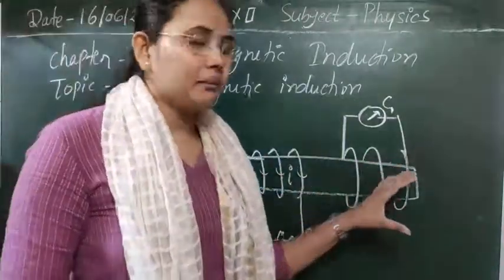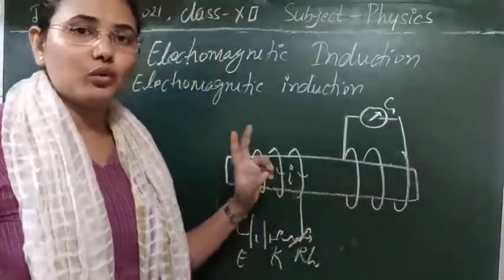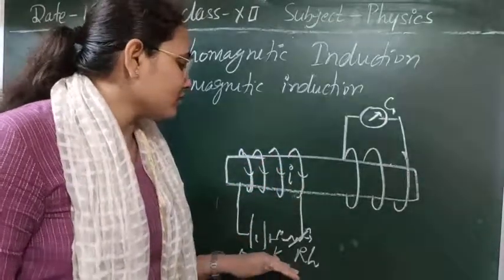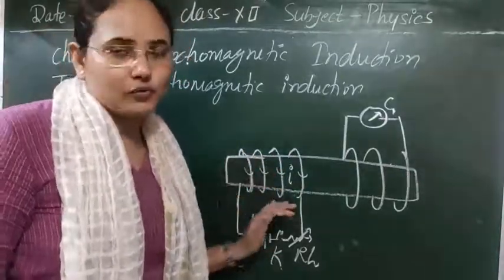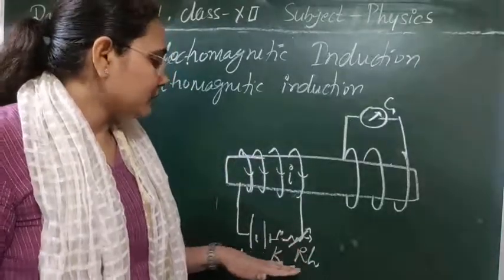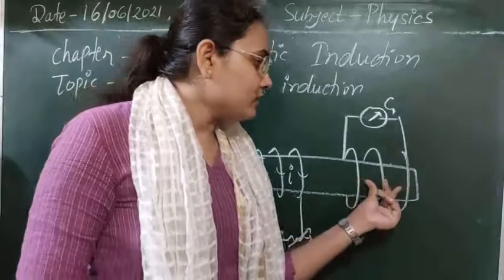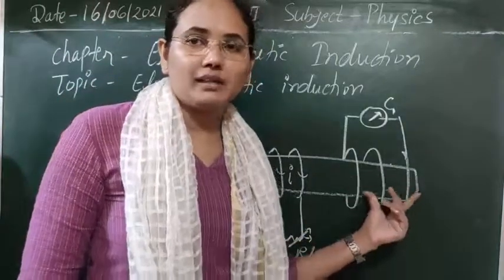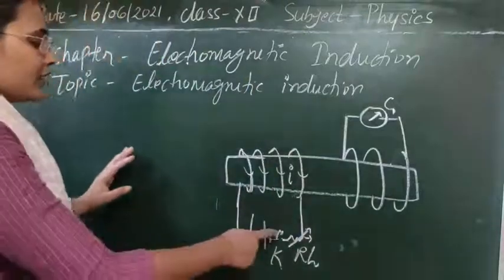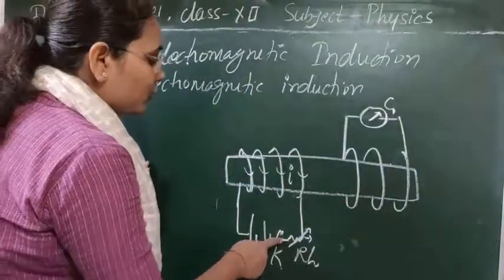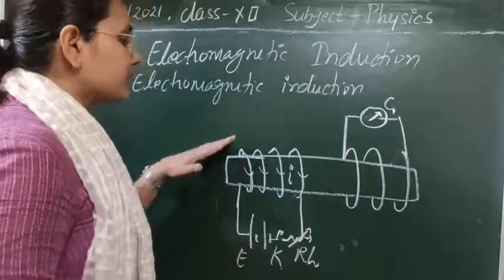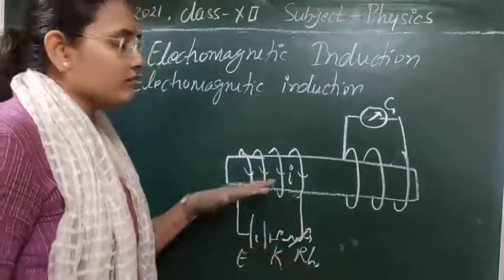This is the magnetic material over which we have wound two loops. In one loop we have connected a battery, rheostat and key, and current flows due to this battery. Whenever we tap this key K, and in this other loop there is no battery connected, then there is no flow of current initially. Clear? Now whenever we close this key, the circuit will be closed and a current for the particular resistance will be flowing.